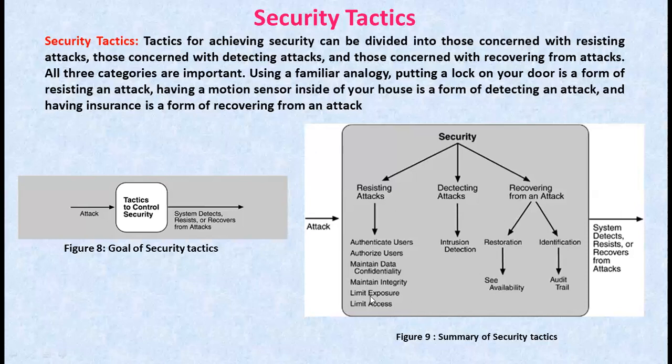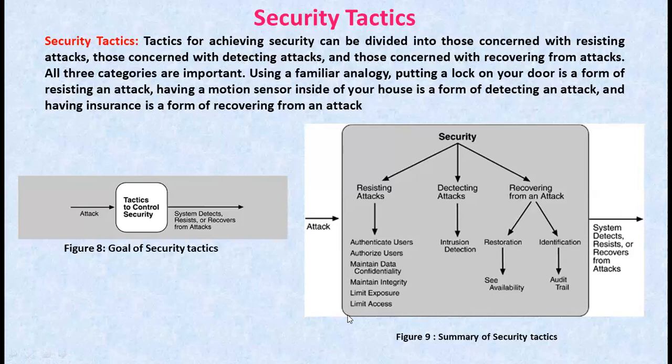And the fifth one is limit exposure. Here attacks typically depend on exploiting a single weakness to attack all the data and services on the host. So the architects can design the allocation of services to hosts so that limited services are available to each host.